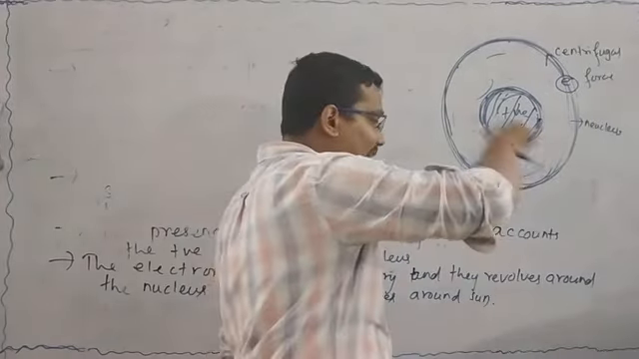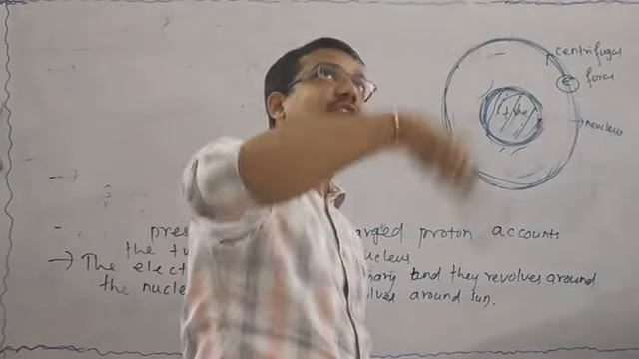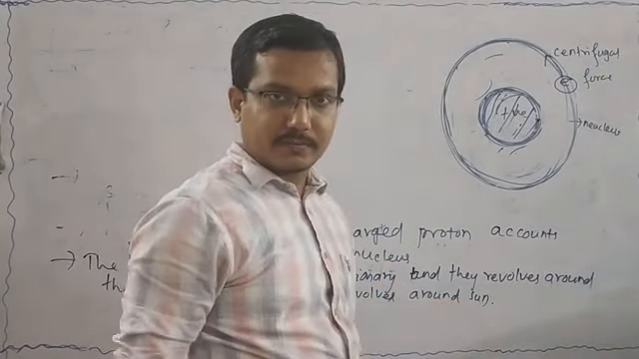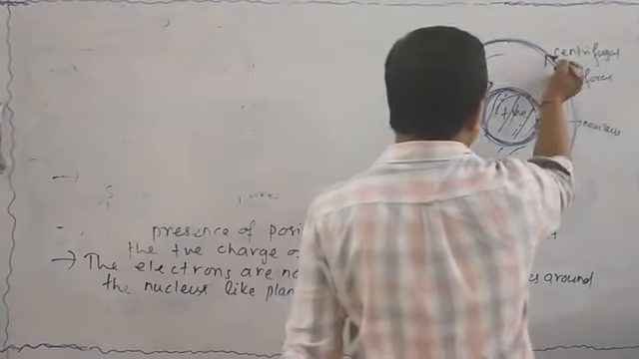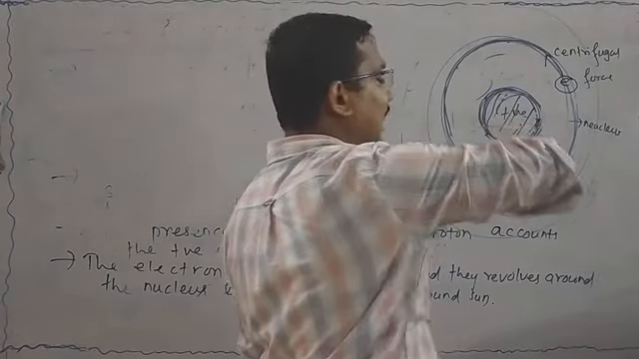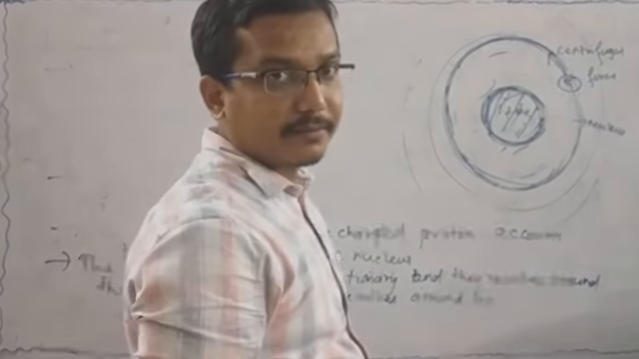If it revolves around the nucleus, then what will happen? The centrifugal force goes on increasing as a result. The electron moves away from the nucleus. If the centrifugal force increases more and more, then it goes away from the nucleus. But that does not happen.